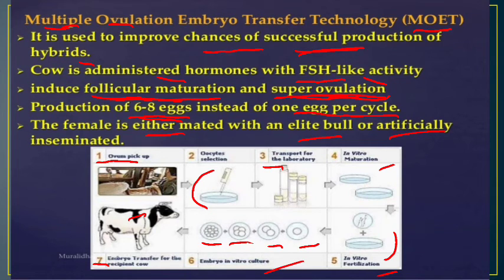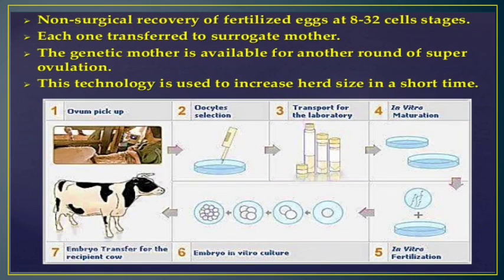कुन जुन चाहिँ काउमा रिसिप्ट गर्नु जुन चाहिँ cow is the recipient, त्यो काउमा के गर्छ, that embryo will be transferred, and in that cow को womb-मा चाहिँ the calf will start developing, okay. So about that egg will be non-surgically recovered, okay, of the fertilized egg, that is 8 to 32 cell stage. जुन चाहिँ यो cell stage पुगेको छ, यो चाहिँ 8 to 32 cell stage पुगेको हुन्छ. नन सर्जिकल सर्जरी नगरिकन चाहिँ निकाल्छ, and then will transfer to the surrogate mother, okay.